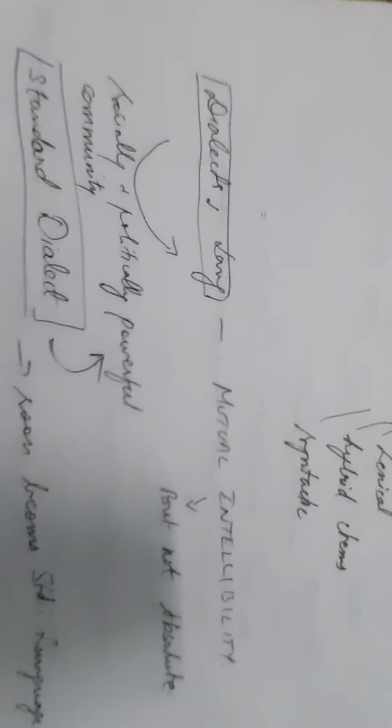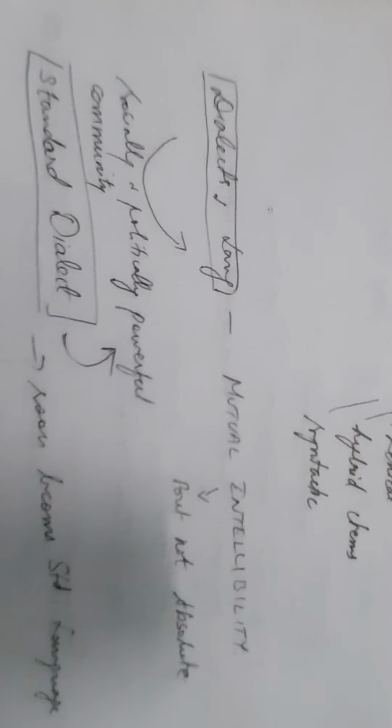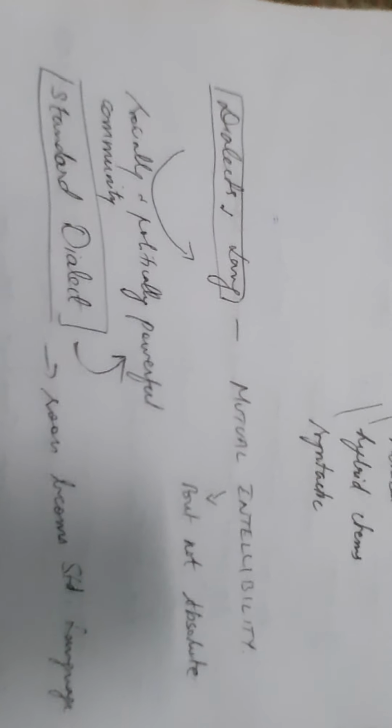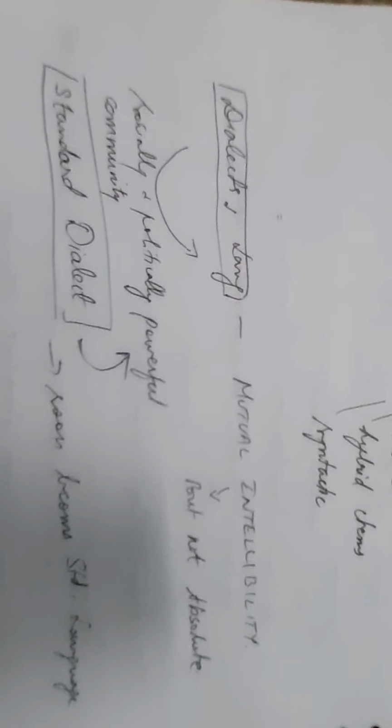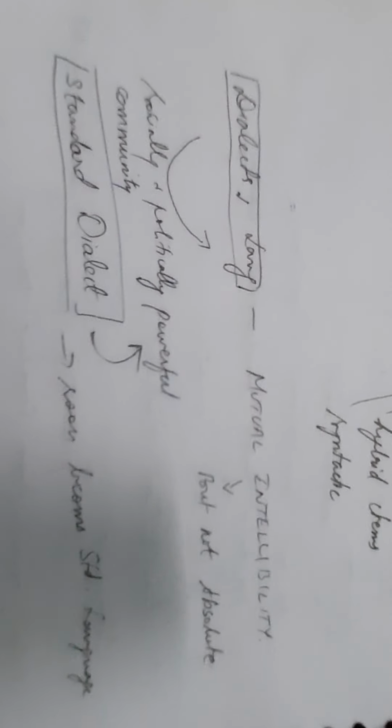Sometimes two speakers who can understand each other may be speaking different languages. For example, Hindi and Punjabi are two different languages, yet a Hindi speaking person can understand Punjabi. That doesn't mean they are speaking dialects of the same language.